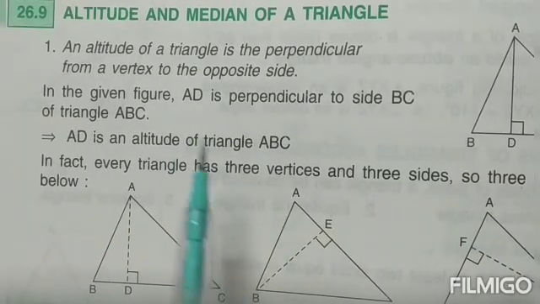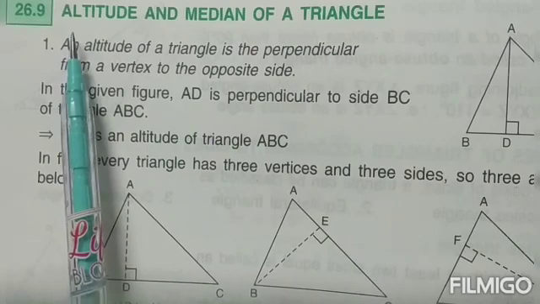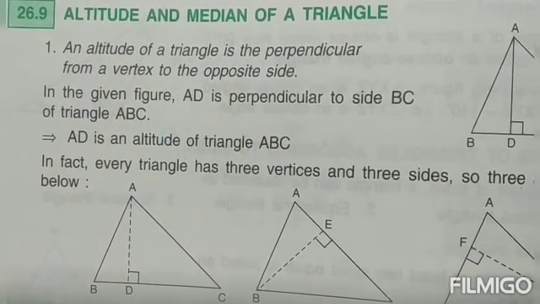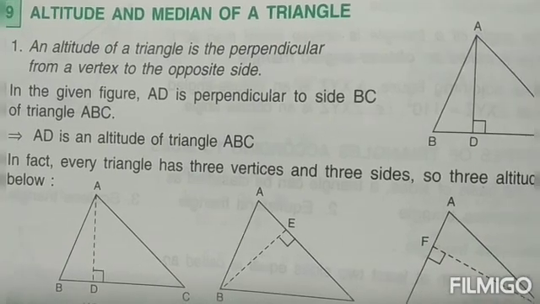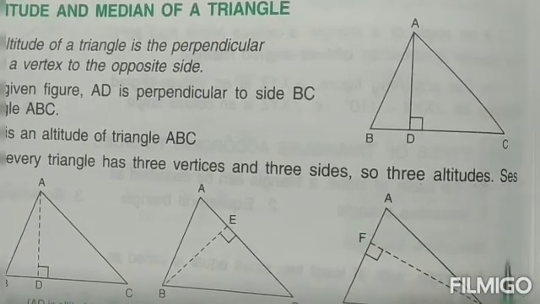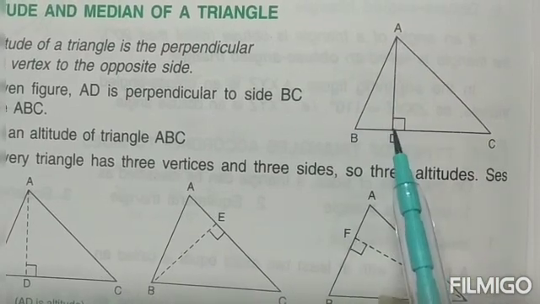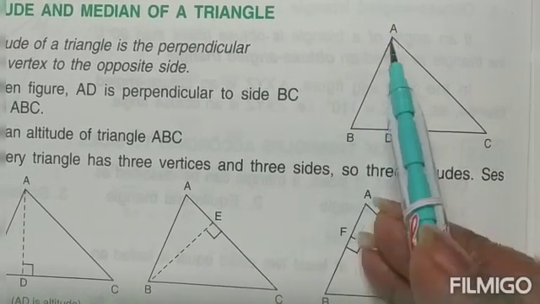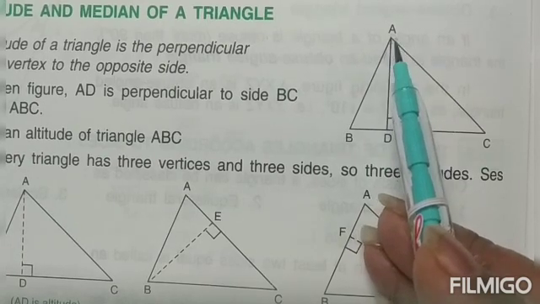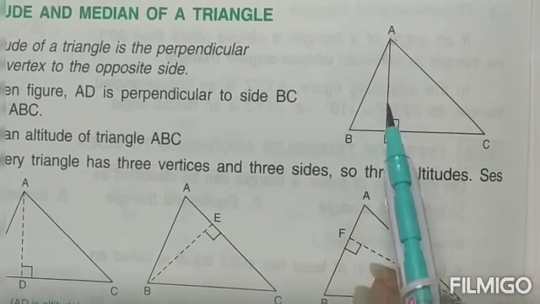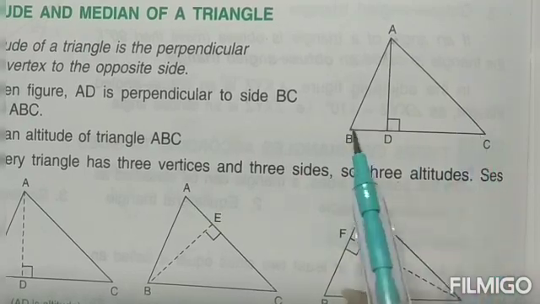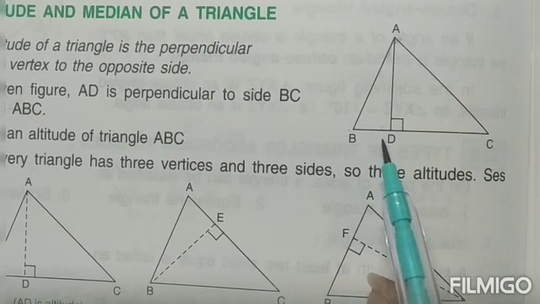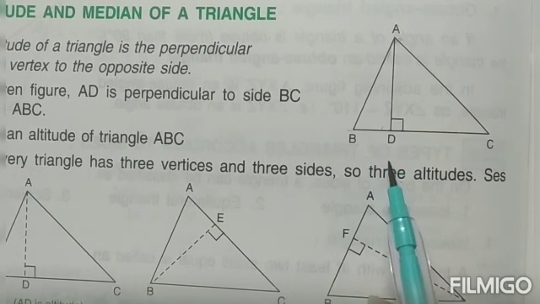The last thing for this introduction video is, children, the altitude of a triangle. Now what is altitude of a triangle is, children, any straight line that is dropped from a vertex onto the opposite side is known as the altitude. Now look at this. A is a vertex. From A, if we drop down a straight line on the opposite side, that is BC, so this AD is known as, children, the altitude, right?